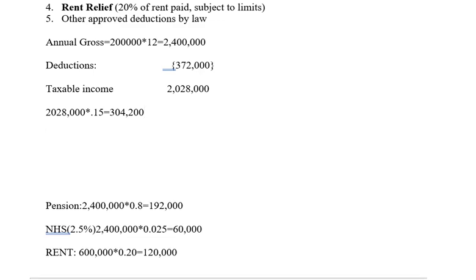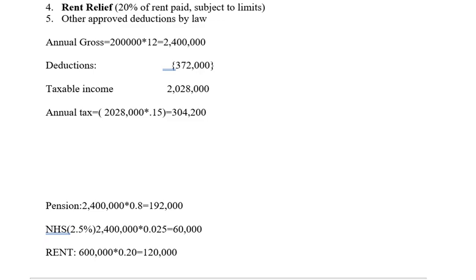So your annual tax equals 304,200. And how did you get it? Let me bracket this so that you understand it better.